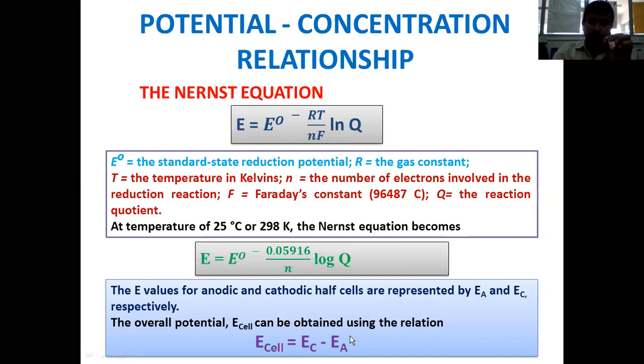So if you split the electrochemical cell into two equal halves, one will be the cathodic half cell and the other one will be the anodic half cell, and you will be able to write two Nernst equations for the two independent half cells. You have to be capable of writing the Nernst equation for two different half cells, one cathodic and the other anodic.